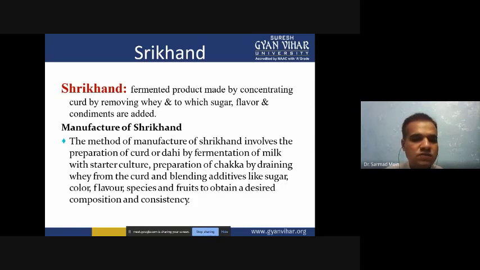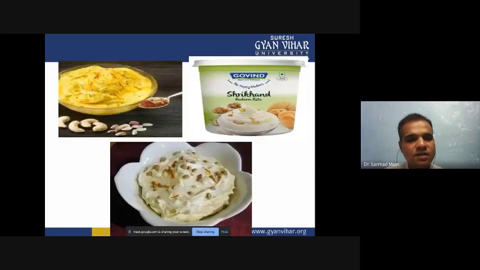Then preparation of chakka by draining whey from the curd, and blending with additives like sugar, color, flavor, spices and fruit to obtain the desired composition and consistency. So here is shrikhand, in different flavors.